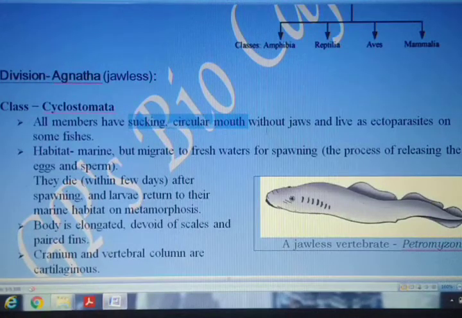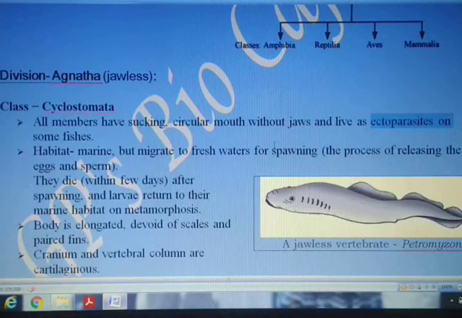They do not have jaws like we have, and they generally live as an ectoparasite on other fishes. Ectoparasite means they are not living inside the body, but they are found on the outer side of the body of some fishes. So once again, all members here have a circular sucking mouth without the presence of jaw, and they live as an ectoparasite on some other fishes.